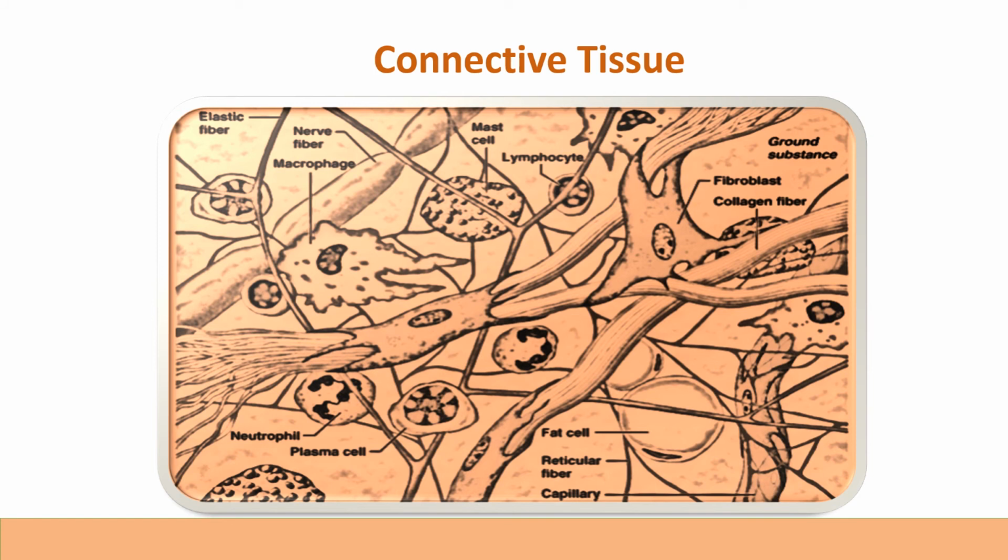Here you can see the diagrammatic representation of the connective tissue. In that you can find elastic fibers, nerve fibers, macrophages, mast cells, lymphocytes, ground substance, fibroblasts, collagen fibers, fat cells, reticular fibers, capillary, neutrophil and plasma cells.